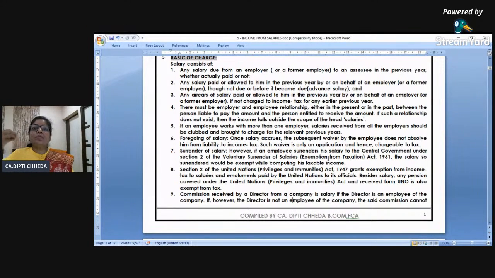Like someone does emotional surrender. God, thank you so much, all the best things you have given me. This month's whole salary, I will ask my company directly to deposit in a temple's hundi box. I'm not going to use that salary. Still, it is taxable. It's surrender. You donate it or you give it to your wife or you do anything. If you have earned it in an employer-employee relationship, it is taxable.